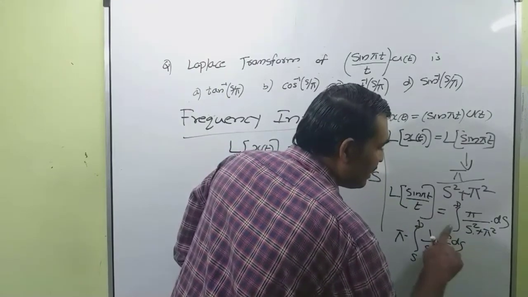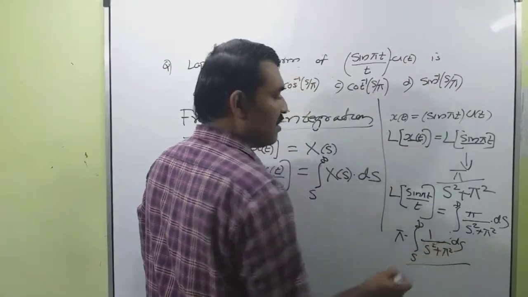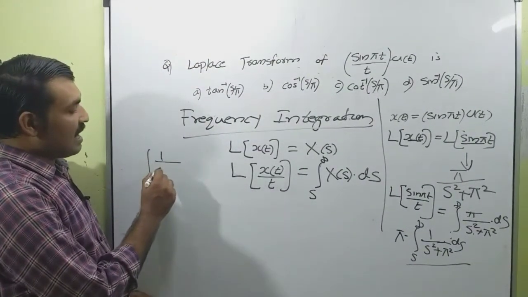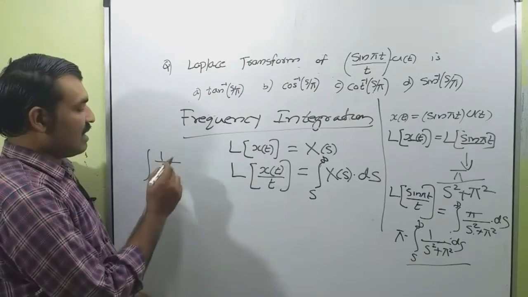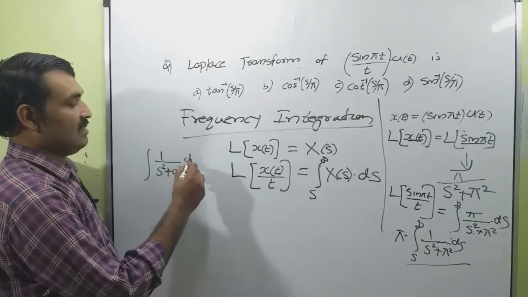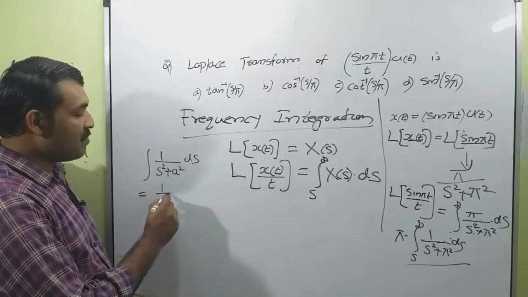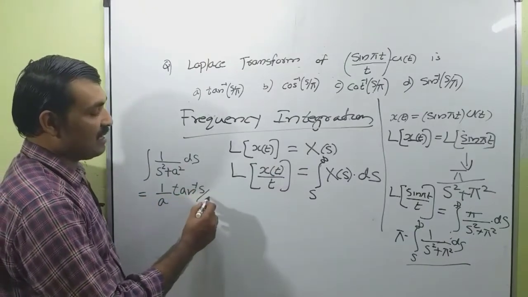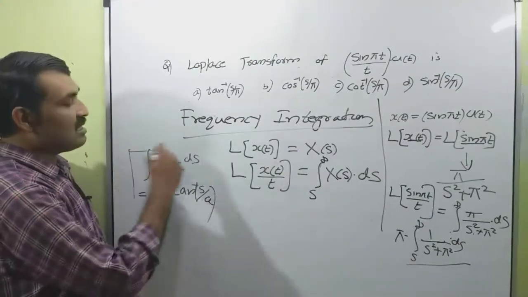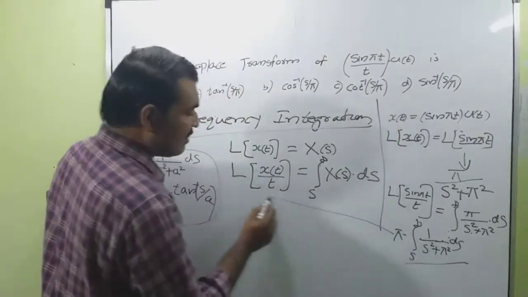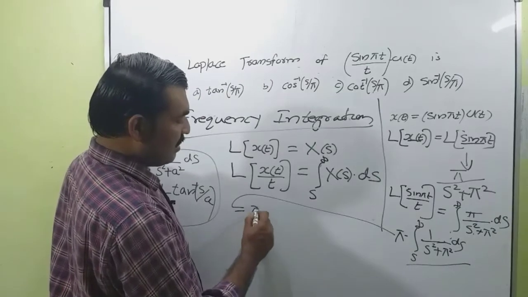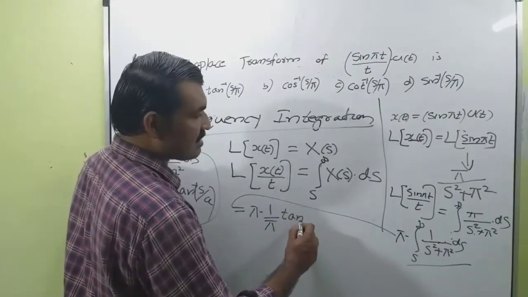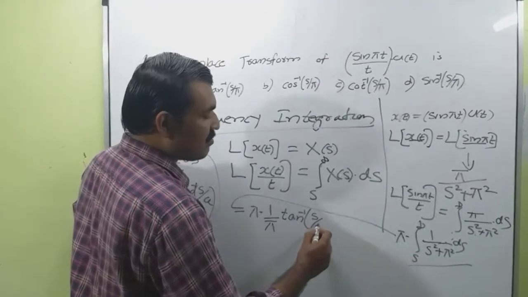Now we know that the integral of 1 by s square plus a square ds is equal to 1 by a tan inverse s by a. So using this property, we can write this is equal to pi into 1 by pi tan inverse s divided by pi.